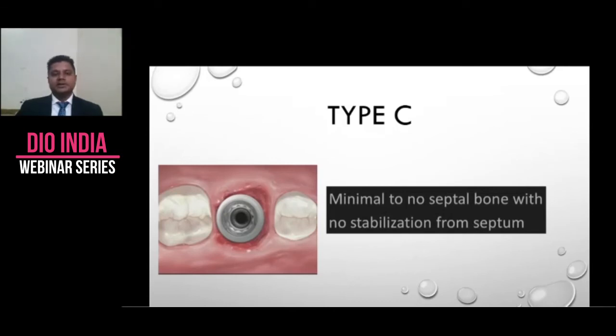These are the sockets where I would like to use something which can grab my bone circumferentially and give me initial stabilization from the circumference, because in the mandible, especially in mandibular molars, you cannot go deep down. There is the inferior alveolar nerve down there, so we cannot go on excavating or drilling bone to put our implant at depth.